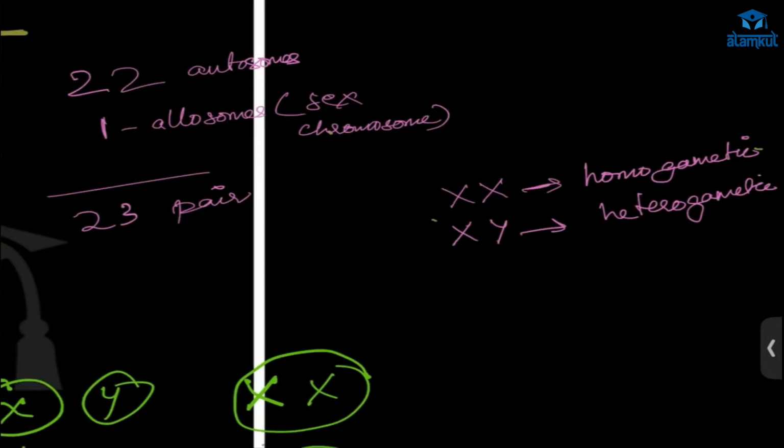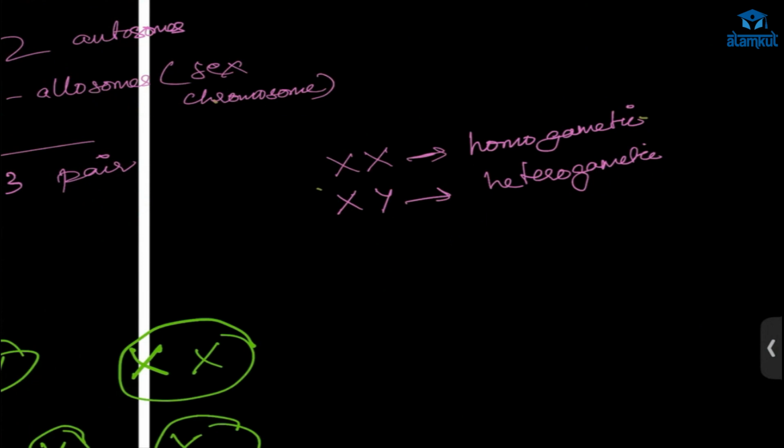Now, if the sperm, the male gamete, is carrying an X chromosome and it fuses with the female X chromosome, the egg, what will happen?